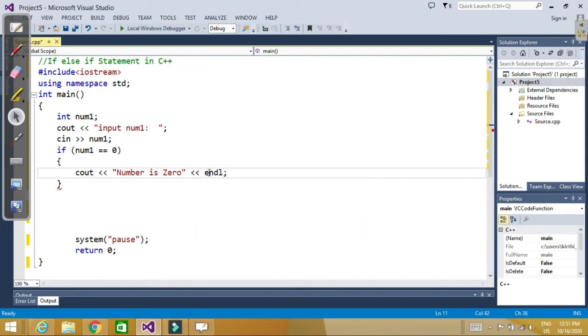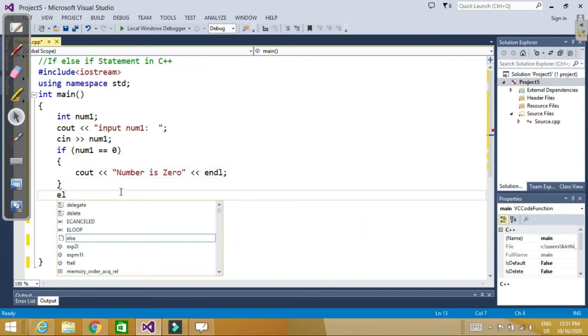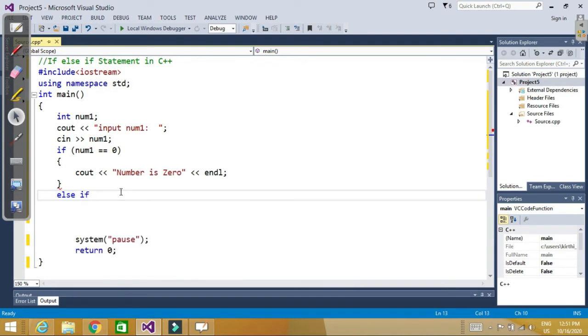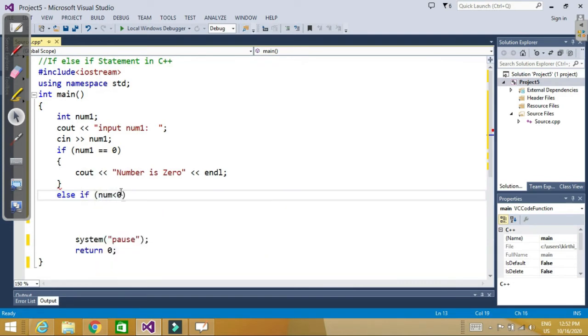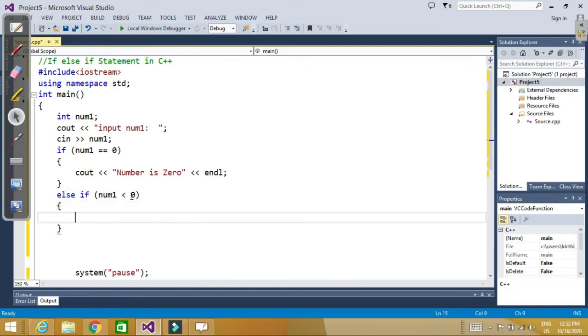Next line. If this condition is not true, then else if num1 is less than 0, then cout number is negative, endl.